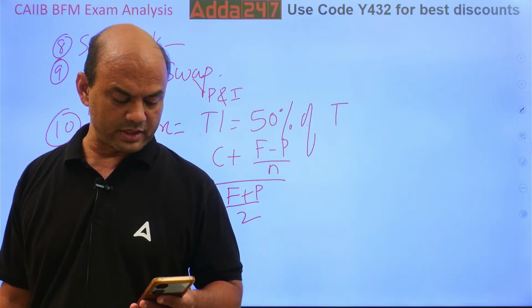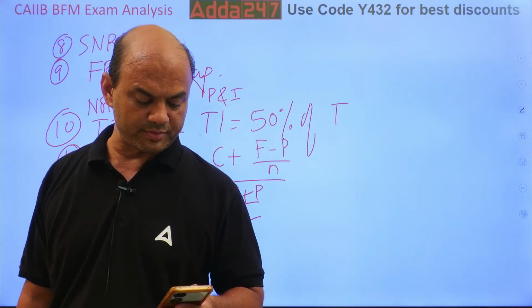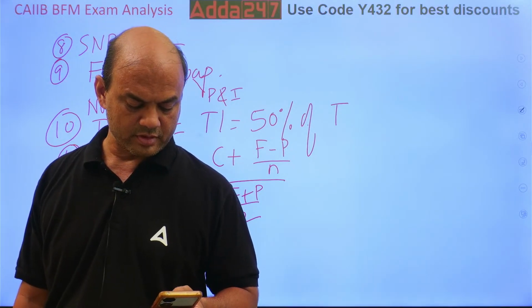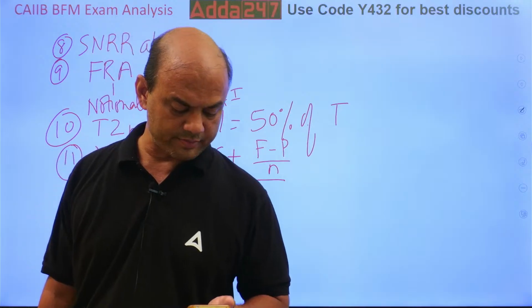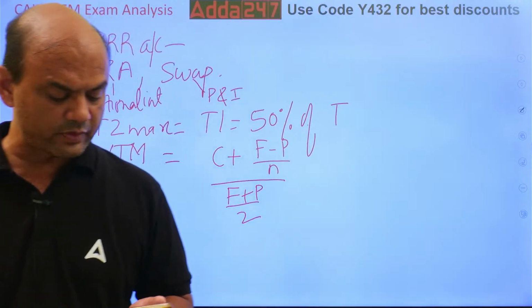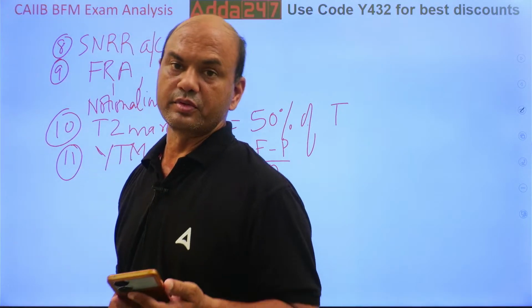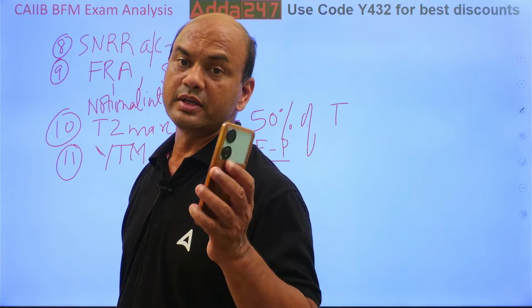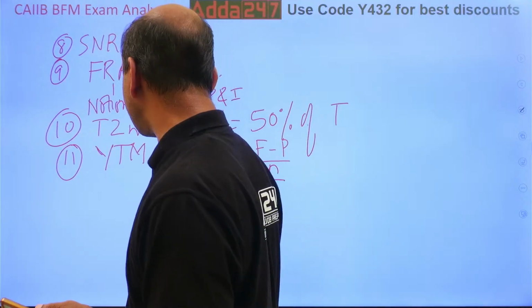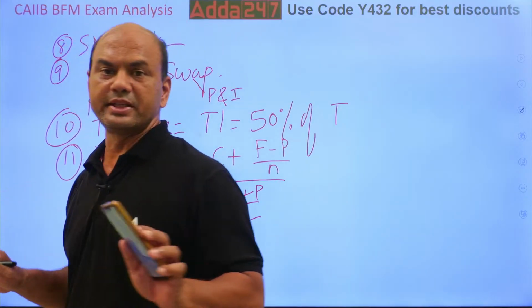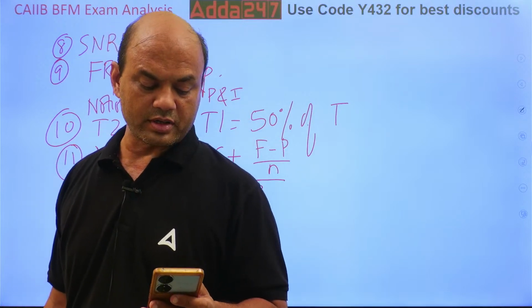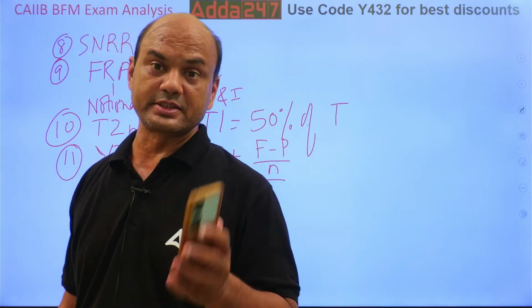Anyone else? What was the remaining one? Price volatility was asked. The definition was asked. Price volatility basically means standard deviation. Kindly note, volatility means standard deviation. This question was asked on that 5%.